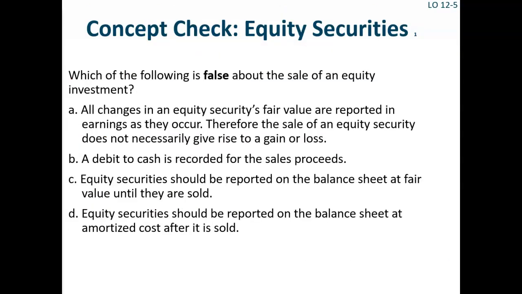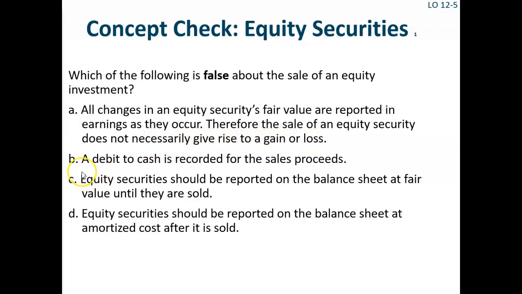Here's another concept check problem for you. Please pause your video while you consider the answer to the following question. Which of the following is false about the sale of an equity investment? Is it A, all changes in equity securities fair value are reported in earnings as they occur, therefore the sale of an equity security does not necessarily give rise to gain or loss?